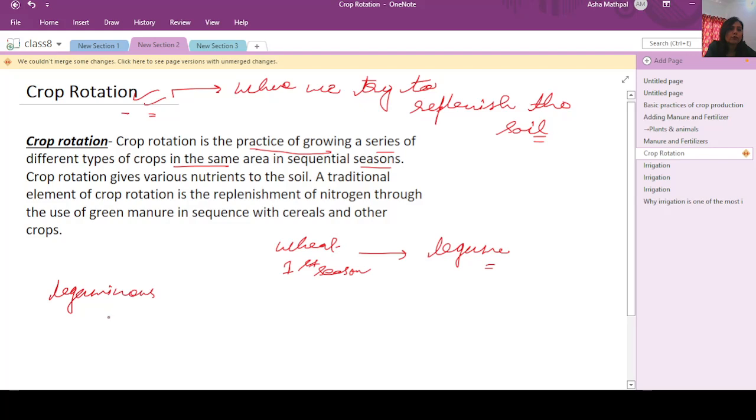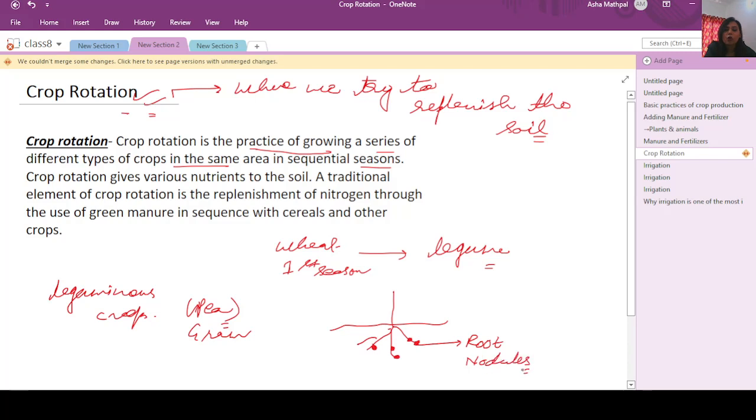Leguminous crops, for example, pea is a popular leguminous crop, or gram, that is chana. If you observe, their roots have small nodules in them like this. These are called root nodules.